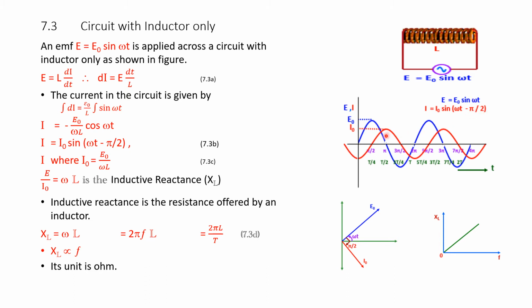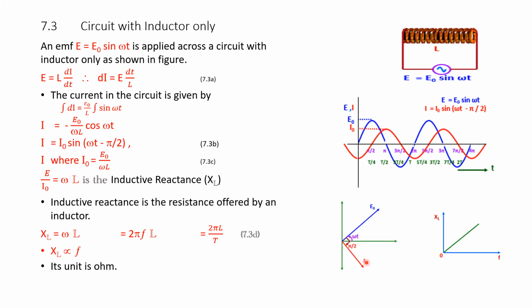These waveforms are shown in the figure, where E naught is the peak value of voltage and I naught is the peak value of the current. The current peak is reached after 90 degrees or pi by 2 radians. The current and the voltage vectors are shown here, where omega is the angular frequency and pi by 2 is the phase difference.